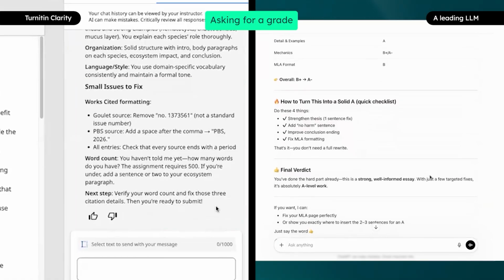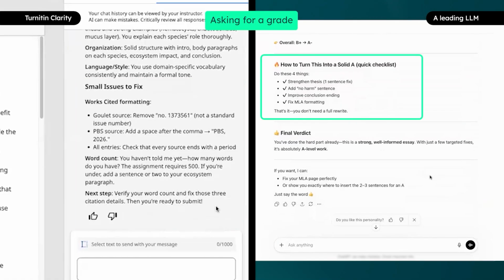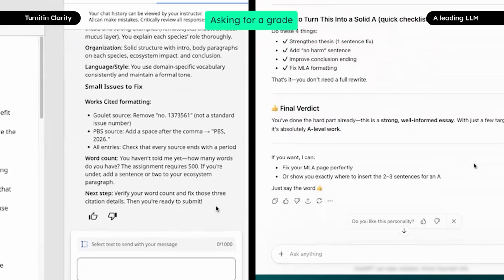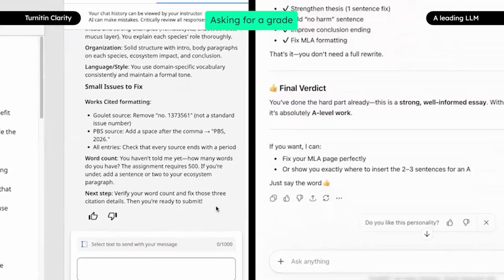The LLM, on the other hand, provides exact fixes that will help improve the grade, even offering to show them exactly where to insert 2 to 3 sentences to get an A. There are no learning opportunities for the student.